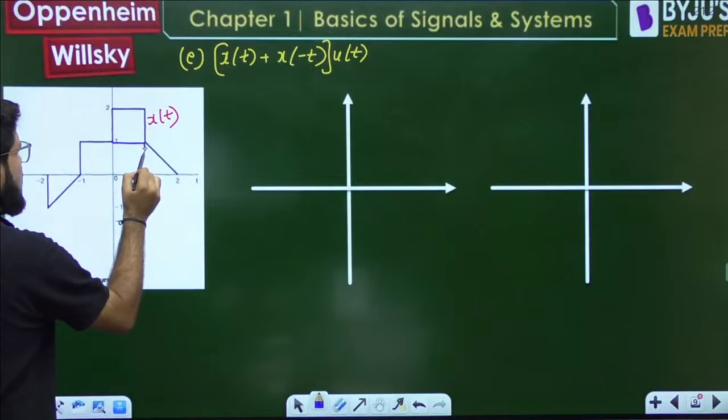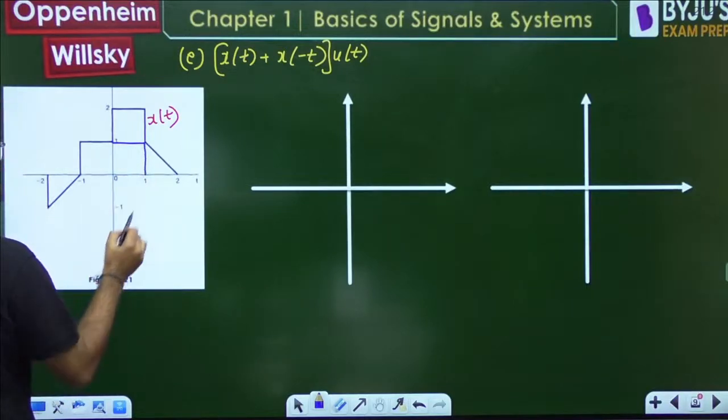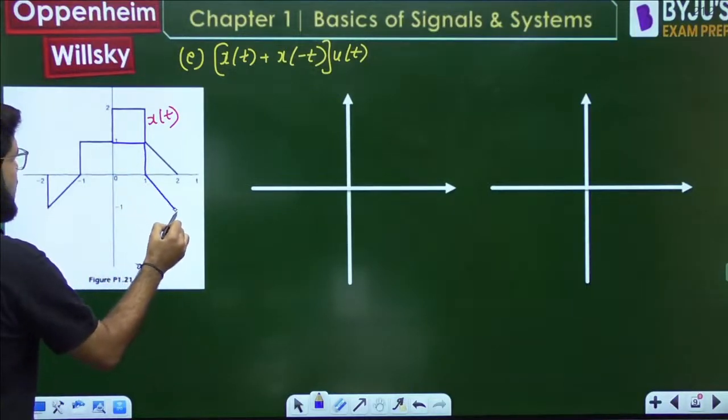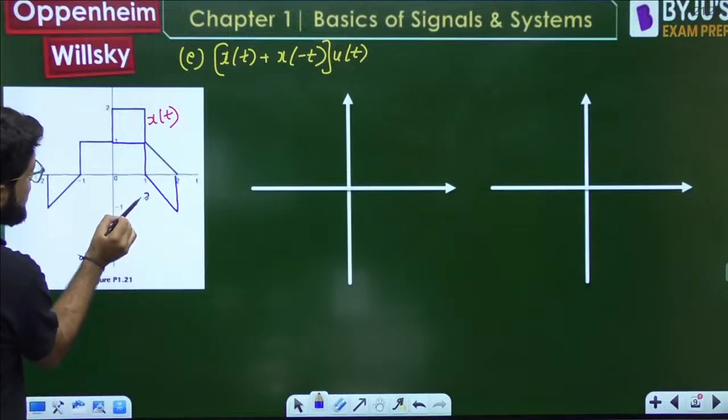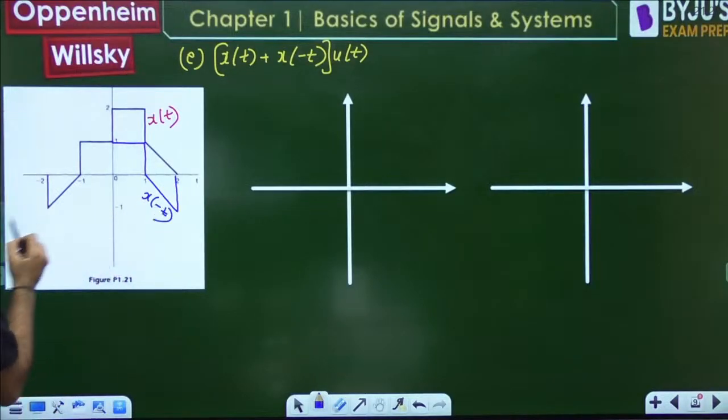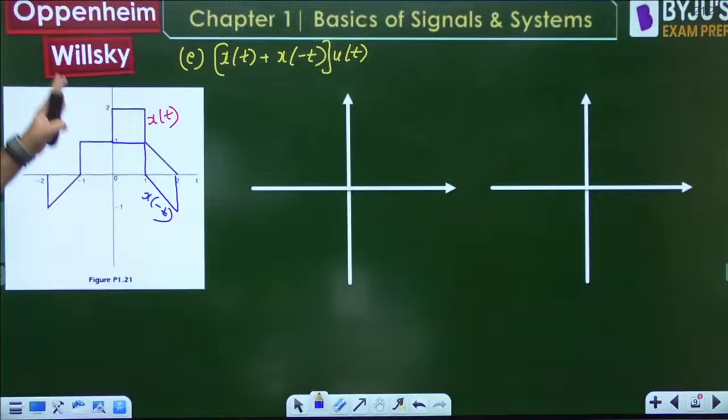Okay, then it goes down. Then this is the mirror image actually. This is x minus t. Clear? This is x minus t, and only focus on the right side.